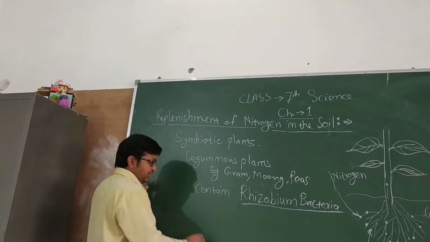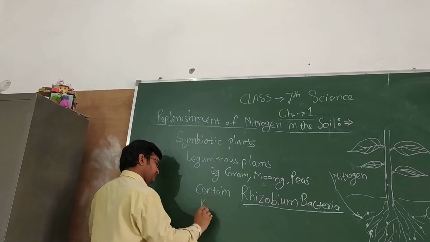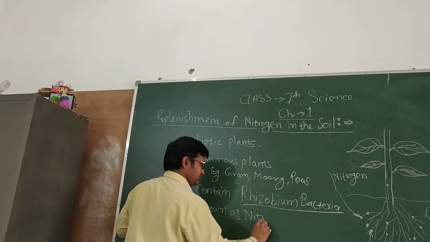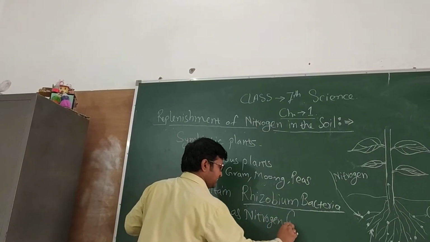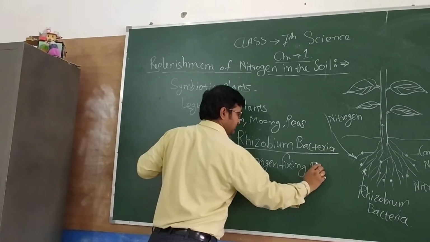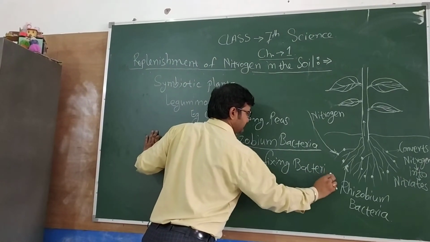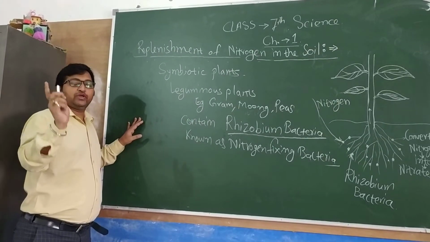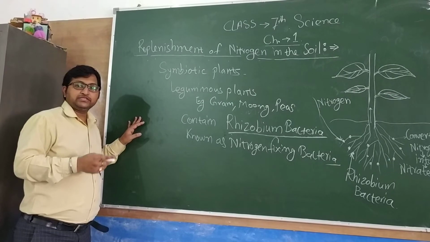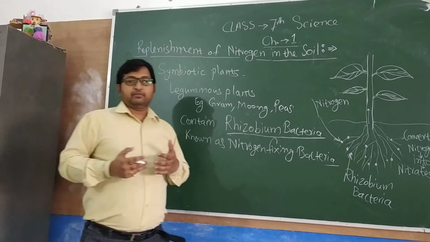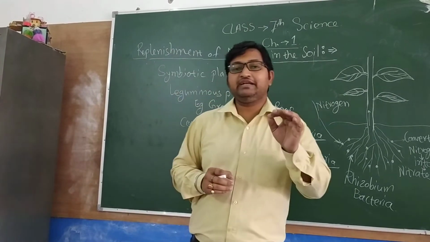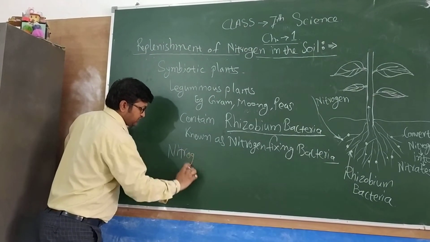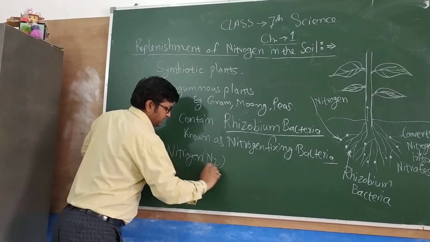Rhizobium bacteria are known as nitrogen fixing bacteria. Plants cannot use atmospheric nitrogen directly. Means in our atmosphere the percentage of nitrogen is 78%. Nitrogen in the atmosphere